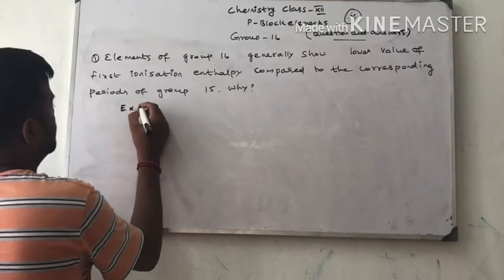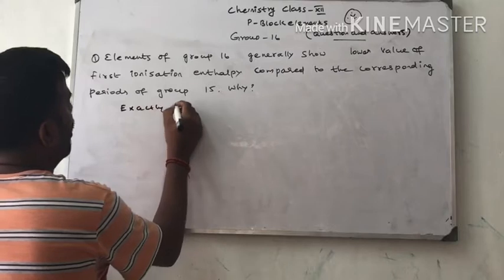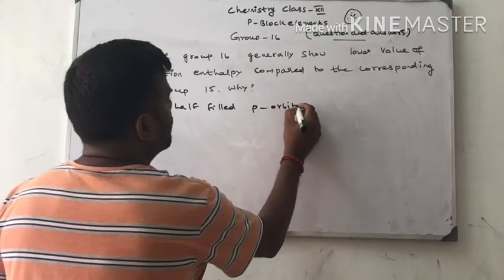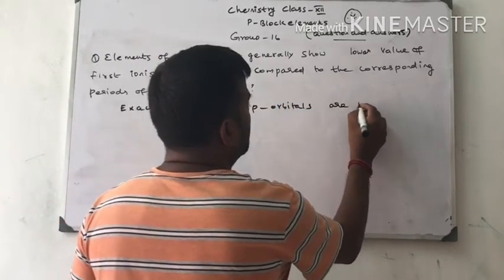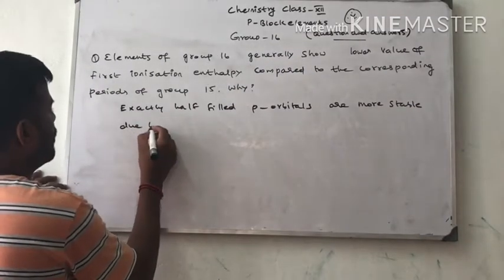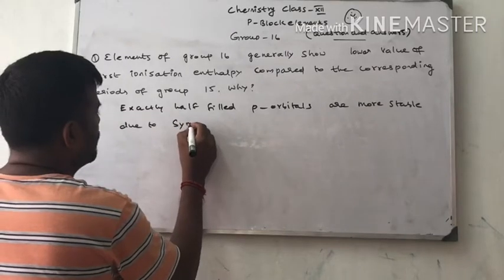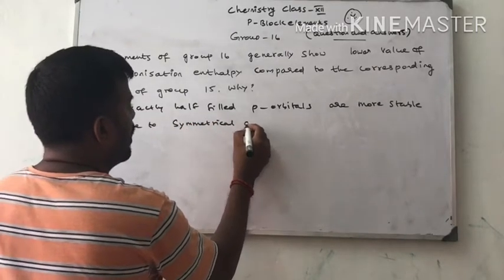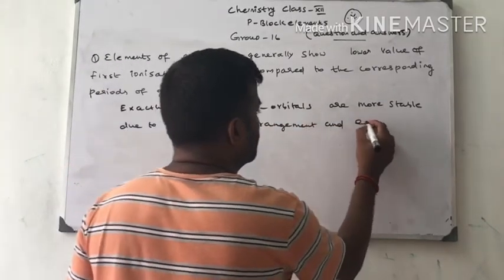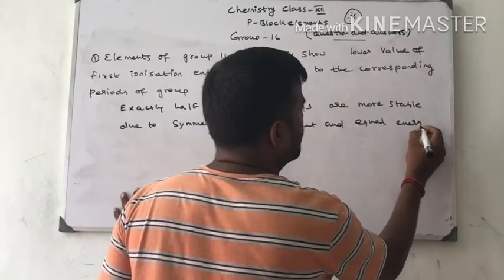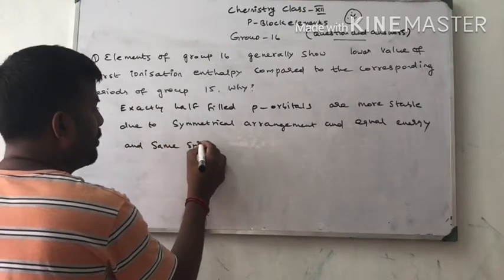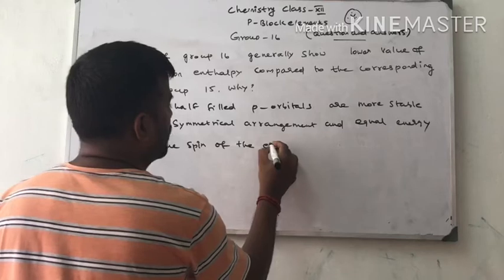Exactly half-filled p orbitals are more stable due to symmetrical arrangement, equal energy and the same spin of the electrons.